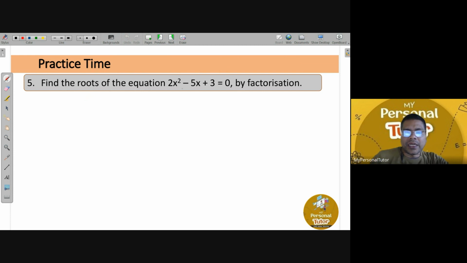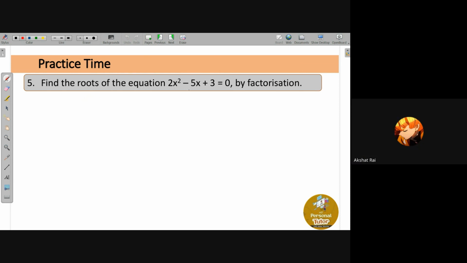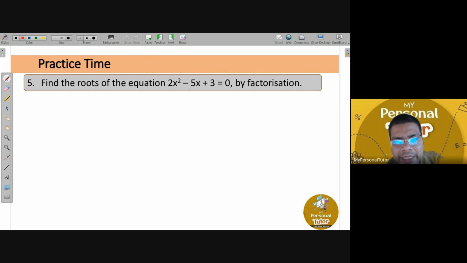So first of all, tell me, Akshat, is it a quadratic equation or not? Yes, sir. What is the value of A? 2. What is the value of B? Minus 5. What is the value of C? 3. Yes. So in grade 9, you must have studied if there is a quadratic polynomial 2x square minus 5x plus 3, how to factorize. You must have learned it, right? Yes, sir.